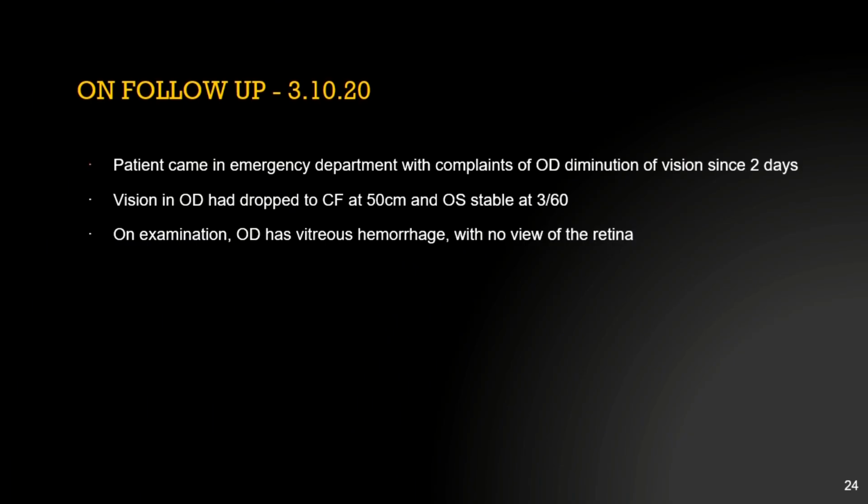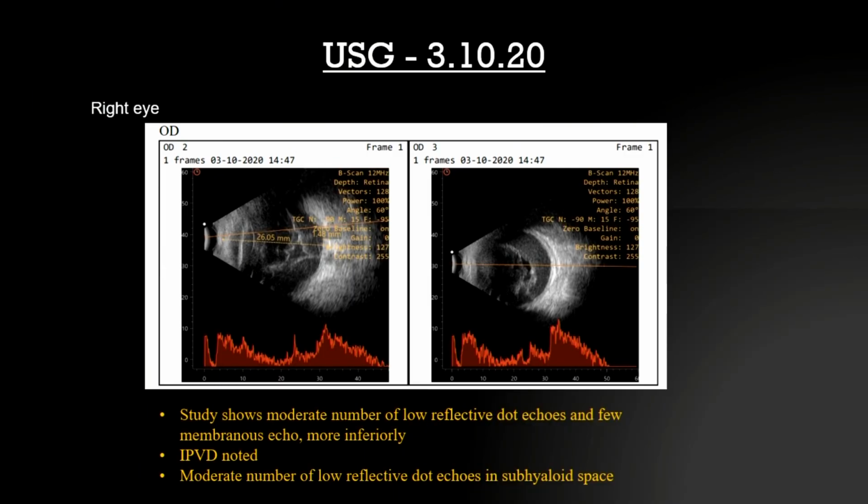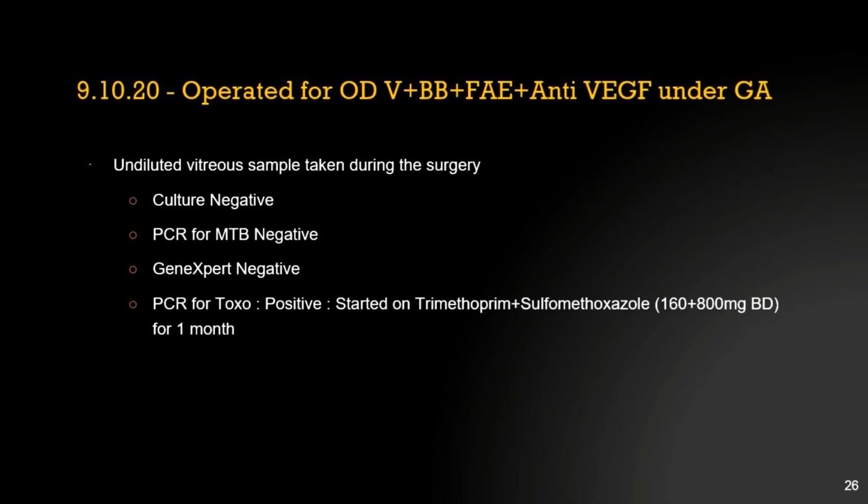So he came the next month with complaints of further diminution in the right eye. Since 2 days, the vision had dropped from 6/9 to counting fingers at 50 centimeters, and left eye was stable at 3/60. On examination, the right eye had a fresh vitreous hemorrhage with no view of the retina. This is the ultrasound. It shows moderately reflective dot echoes and a few membranous echoes with attachment to the optic nerve head, which is an incomplete PVD, and a moderate number of low reflective echoes in the subhyaloid space also. So the retina appears attached. There is no retinal detachment, but vitreous hemorrhage with subhyaloid hemorrhage is there.